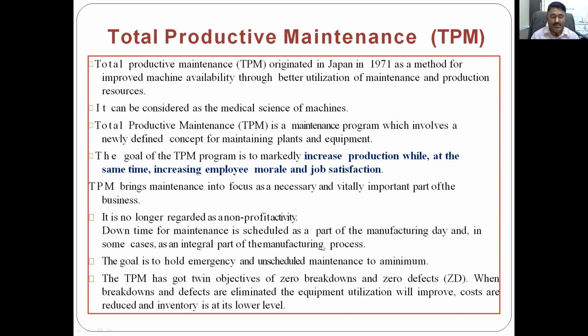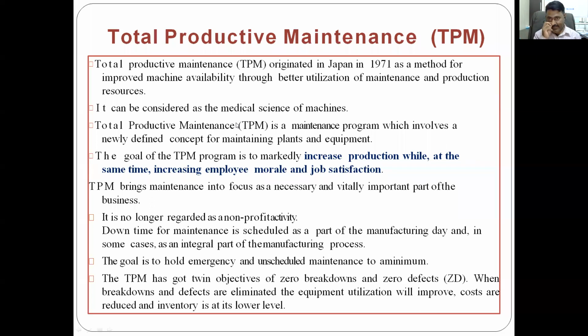This is very important. TPM has twin objectives: zero breakdown and zero defect.